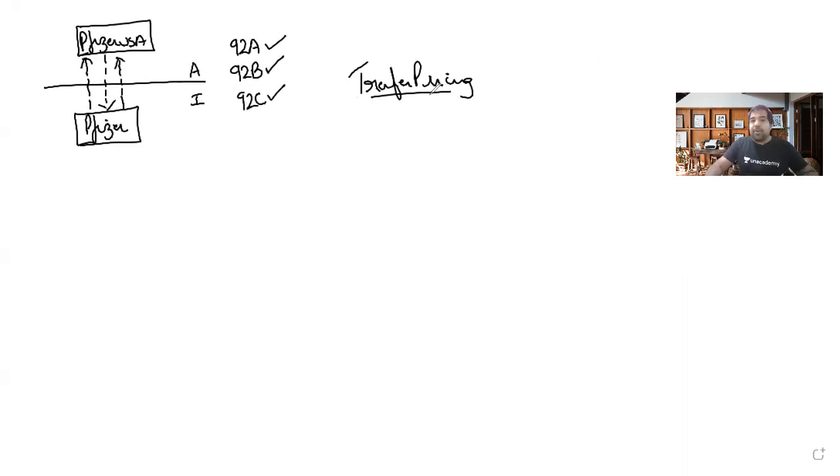In fact, this is a formula. That's how I teach my students. It's a very good shortcut. A plus B is equal to C. Only if there's an associate enterprise relationship and there is an international transaction, do you compute the arm's length price. So 92A plus 92B is equal to 92C. So the year is over. This is the financial year. Let's say the financial year 21-22 is over, or it's going on and it's over.